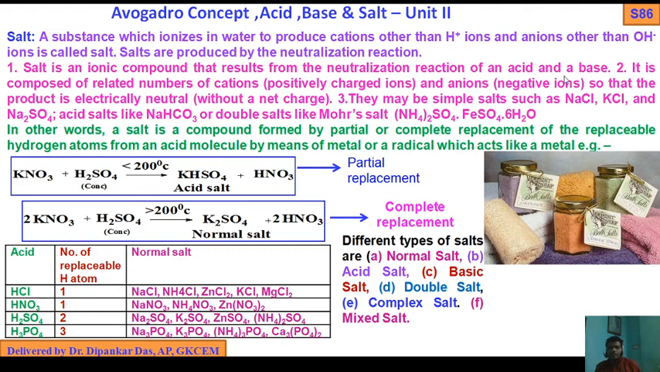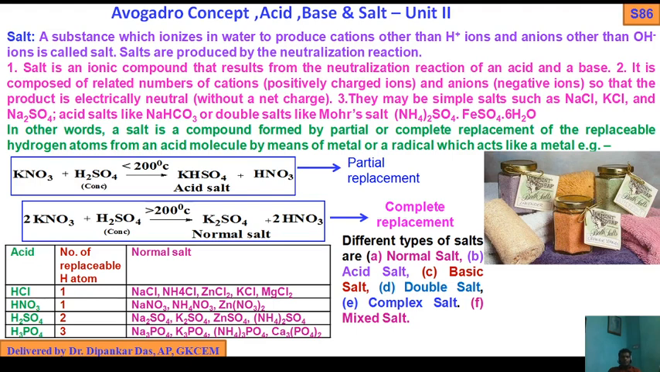Number two, it is composed of related numbers of cations, positively charged ions, and anions, negatively charged ions, so that the product is electrically neutral without a net charge. There may be simple salts such as NaCl, KCl, and Na2SO4, acid salts like sodium bicarbonate, or double salts like Mohr's salt, ammonium sulfate, FeSO4 6 water. So these types of salts we have discussed.